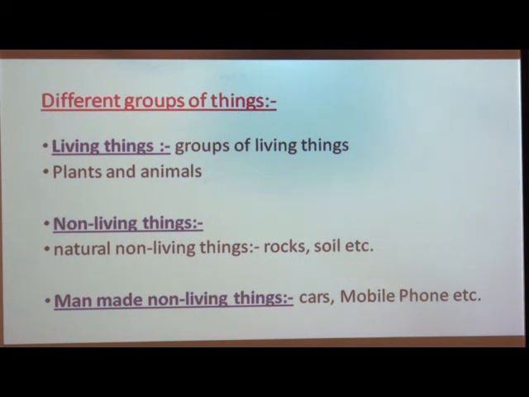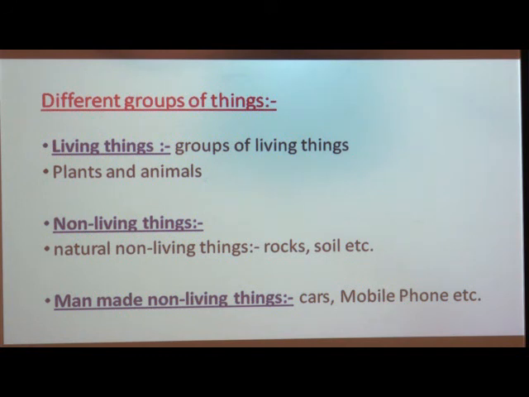For example, animals eat plants or other animals for their food, but plants can make their own food, and animals reproduce by giving birth or hatching eggs, but plants can reproduce through stem, roots, leaves, etc. That means plants and animals are different in the way they live, eat, move and reproduce.